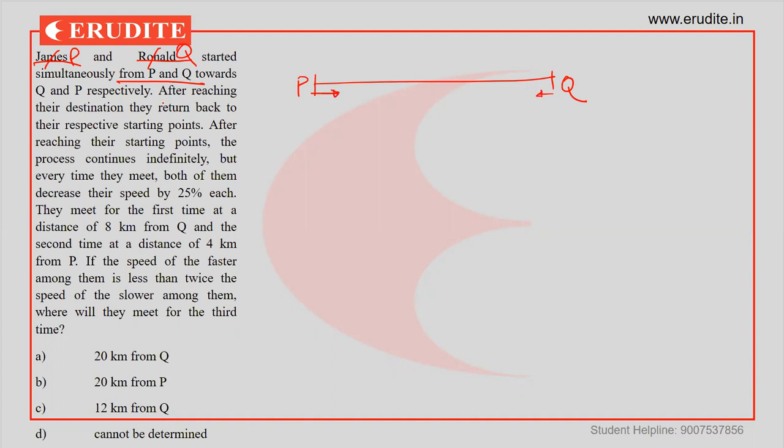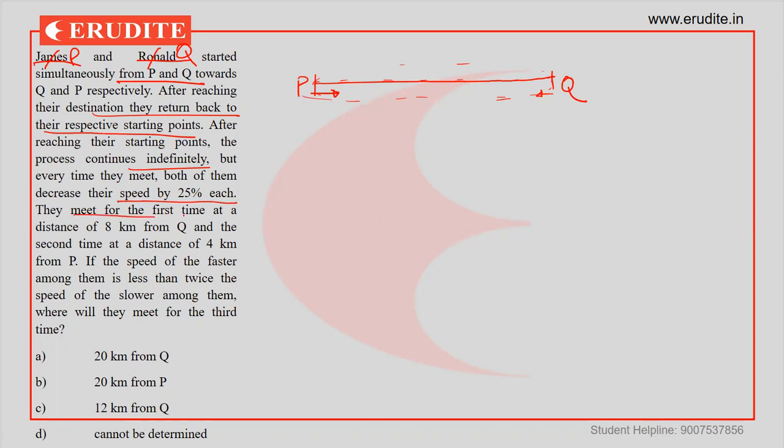After reaching the destination, they return back to the respective starting point. So it goes like this: P goes to point Q and comes back, and then goes back again, and it goes on like this. To and from motion this way. The process continues indefinitely. Every time they meet, both of them decrease their speed by 25%.